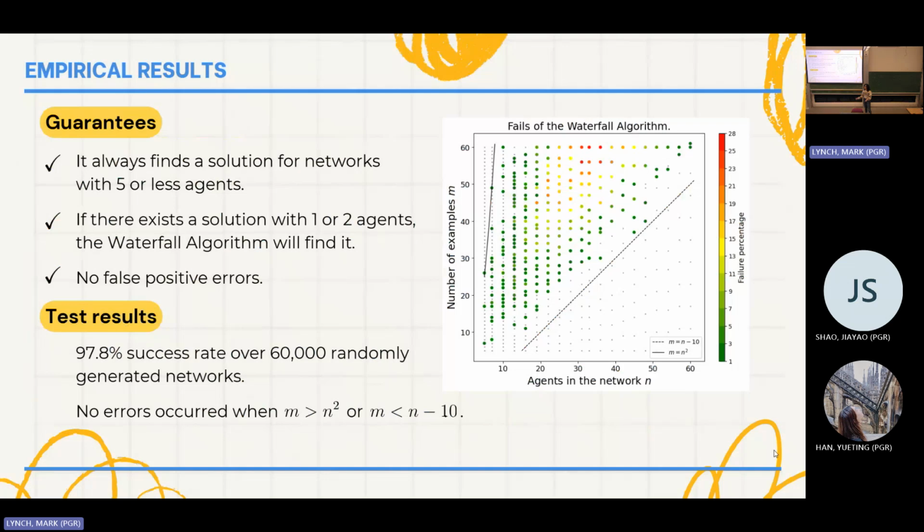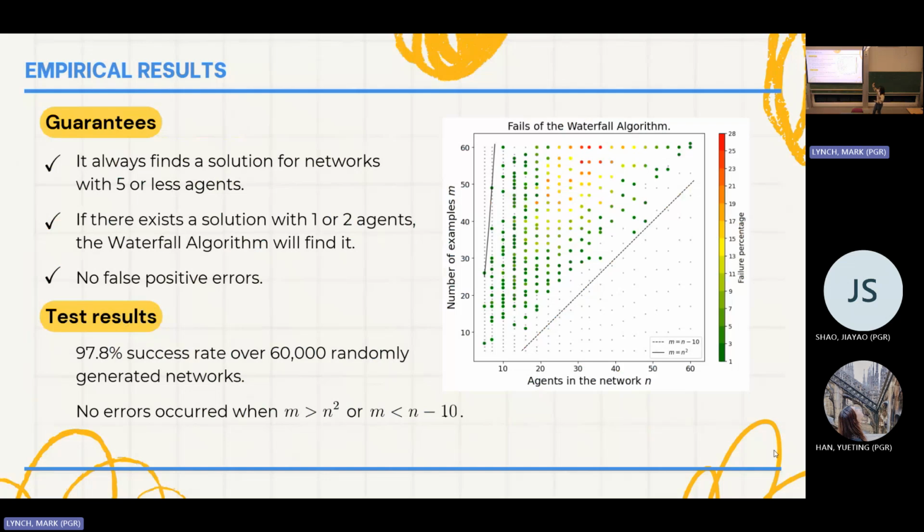A false positive is basically the algorithm telling you this is a feasible set of influencers when in reality it's not. The type of errors that we have are false negatives, where the algorithm tells us there's no feasible influencer set that could attain the opinion diffusion that we have observed, when in reality there was a possible solution.